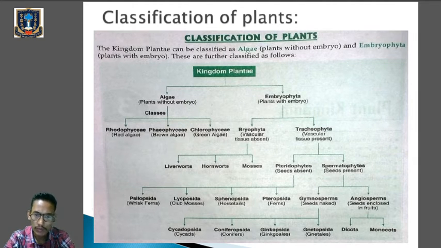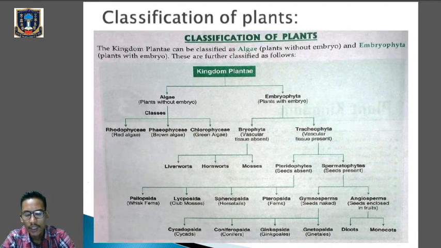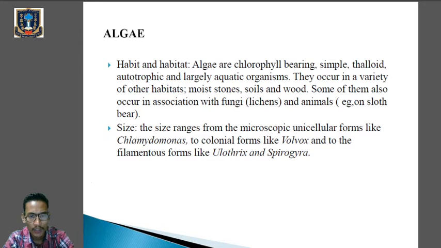Okay, so today we'll just go with the characteristics of algae. Clear? We'll learn about the economic importance of algae. Then in the next class we'll learn about the different classes of algae, their characteristic features also. Okay, so today we'll go with algae. So algae, first one, habit and habitat.